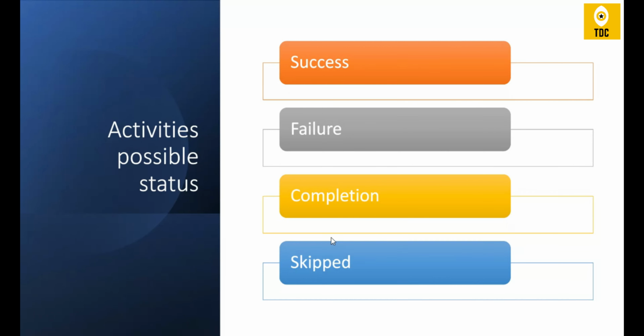We will see this in detail in a demo, but at a high level, success is when activity A succeeds, then only it will go to activity B. When activity A fails, it can go to another activity. If it is completion, it might go to another activity. If it is skipped, you can give another activity. We will show in the demo how these differ and how we can use them effectively.